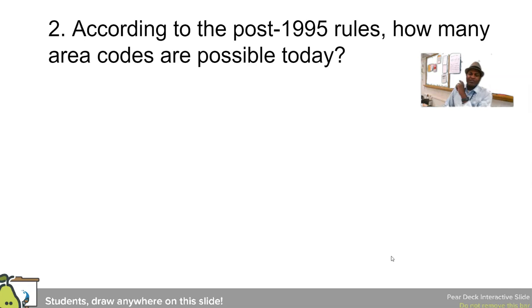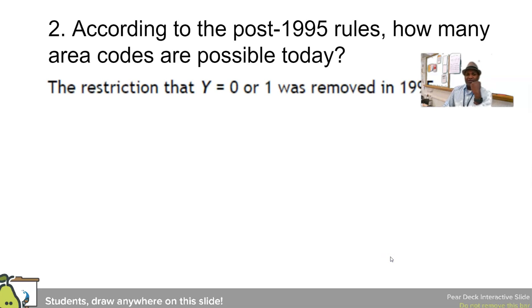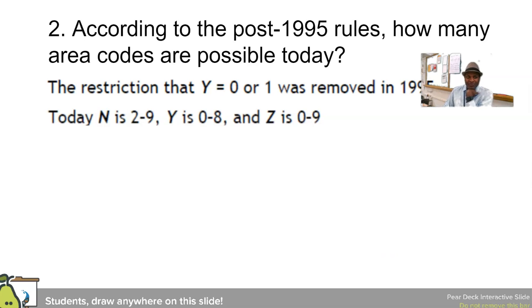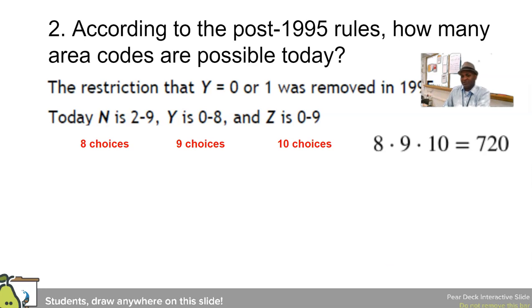Now, according to the post-1995 rules, how many area codes are possible today? Well, the restriction that Y is equal to 0 or 1 was removed in 1995 because they had used all the area codes. So today, N is 2 through 9, Y is 0 through 8, and Z is 0 through 9. That's 8 choices for N, 9 choices for Y, and 10 choices for Z. That gives me 720 choices.